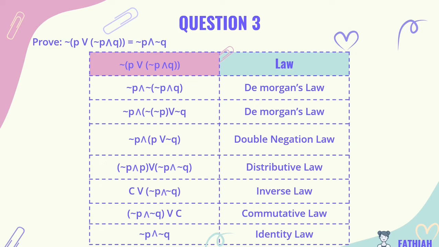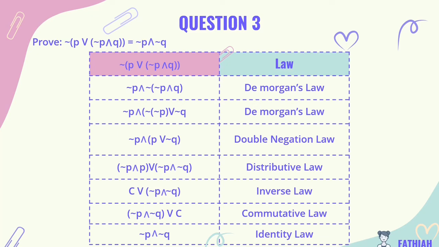Next, for question 3, the question asks us to prove the left side is logically equivalent to the right side. Prove not (P or not (P and Q)) is equivalent to not P and not Q. First, we use De Morgan's law. The negation is outside, so we use this law. We change the symbol from OR to AND and place the negation in front of not (P and Q). Next, we use De Morgan's law again and we will get not P and (not P or not Q).